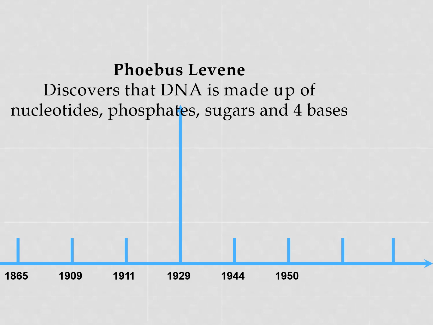Then Levene, another scientist, discovered that DNA is made up of nucleotides. That means DNA contains phosphate, sugar, and four bases. Just think: before the Watson and Crick model identification, about 30 years earlier, they had identified all these things. What Watson and Crick did was identify the model, and for the model identification they got the Nobel Prize. But before that, a lot of scientists worked on DNA and its structure.